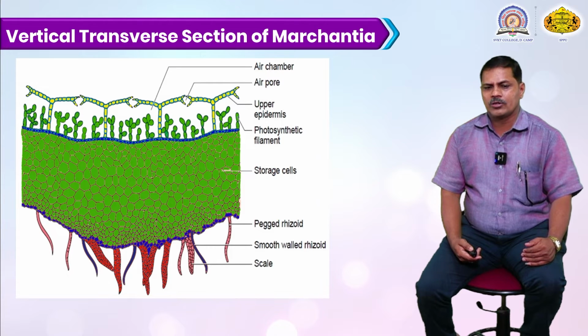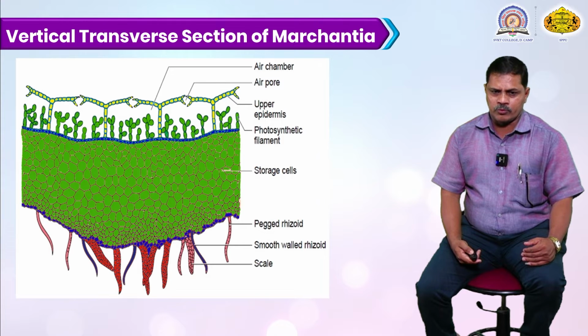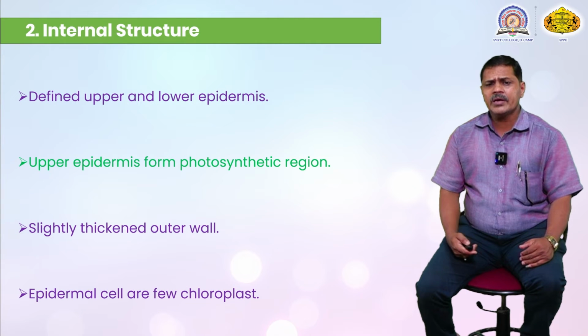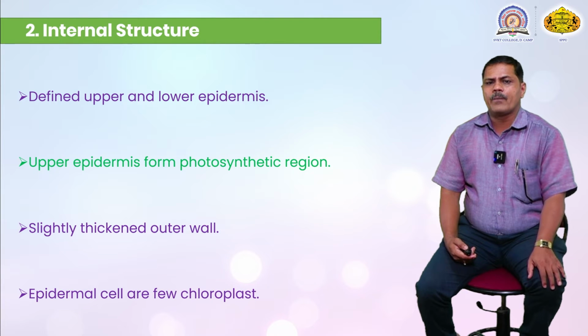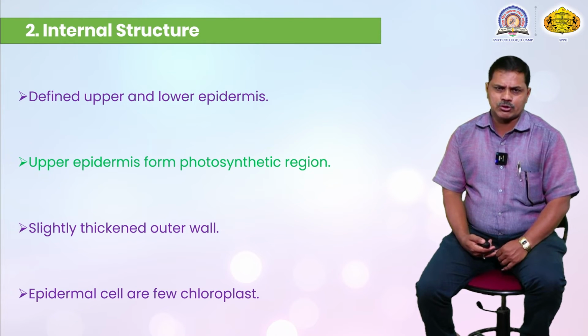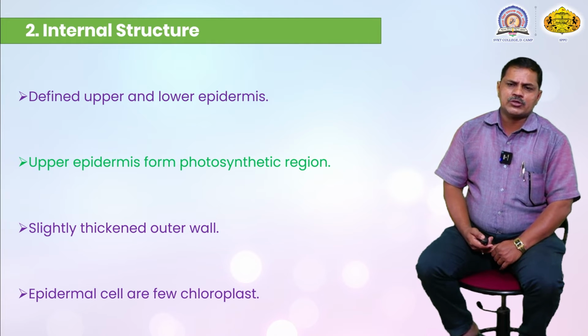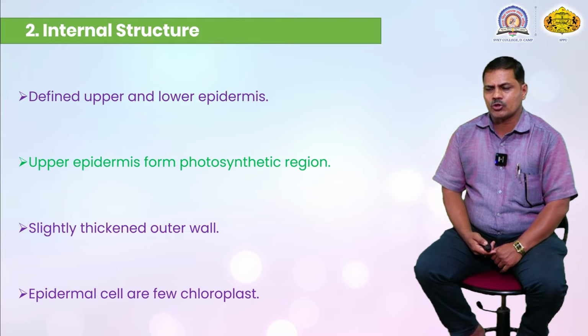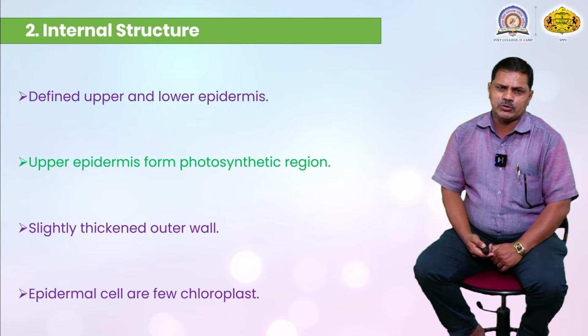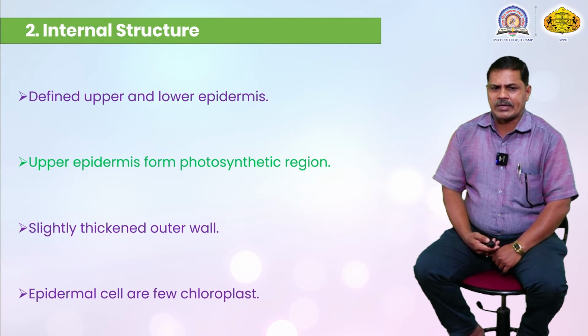And this lower epidermal cell, the tuberculated as well as the smooth-walled rhizoids, can be very beneficial to them for absorption of water and mineral molecules. Then the internal structure of this Marchantia: there is a defined upper and lower epidermis. We will discuss them in detail. In the upper epidermis there is a presence of air chambers, and in the lower epidermis there is a presence of two types of rhizoids, scaly rhizoids and smooth-walled rhizoids.